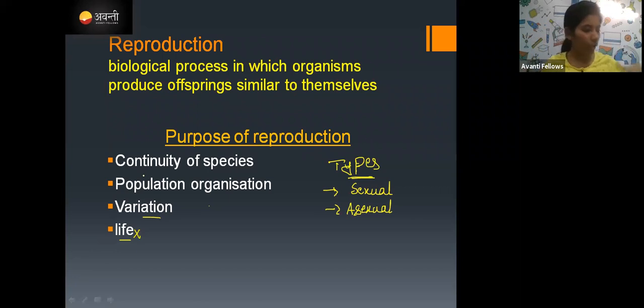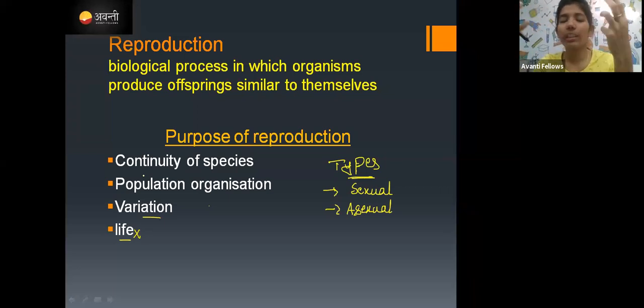If you take a forest, what happens in that forest? There is a tiger, lion, deer, rabbit, everything will be there, right? If the deer stop their reproduction, the population of deer is going to decline. Obviously the food chain will be affected, and most of the other organisms also decrease, right? So population organization will also change.